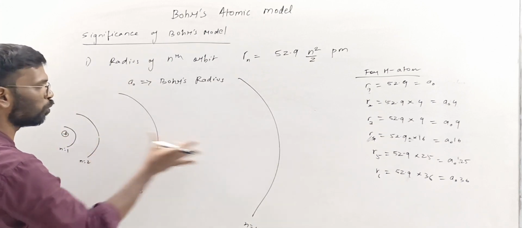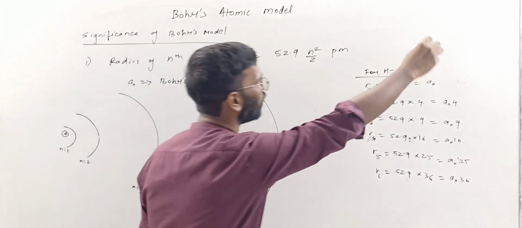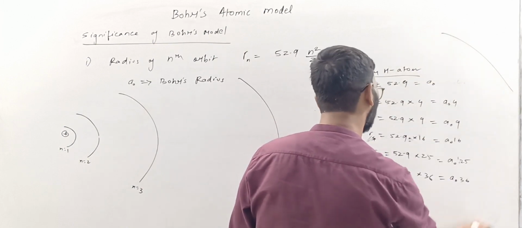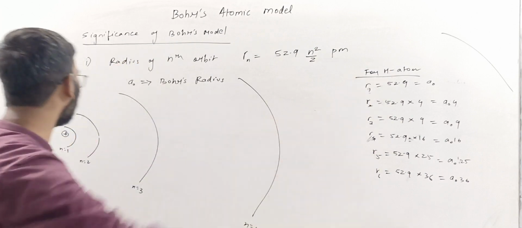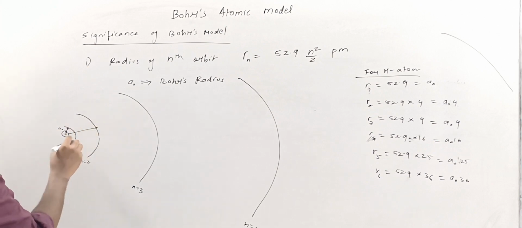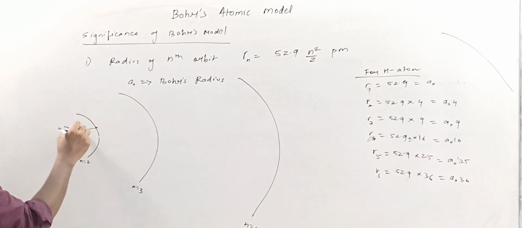This gap is much more than this, so the gap keeps on increasing. Next, n is equal to 5. From here to here it is A0. From here to here it is 4 times A0.